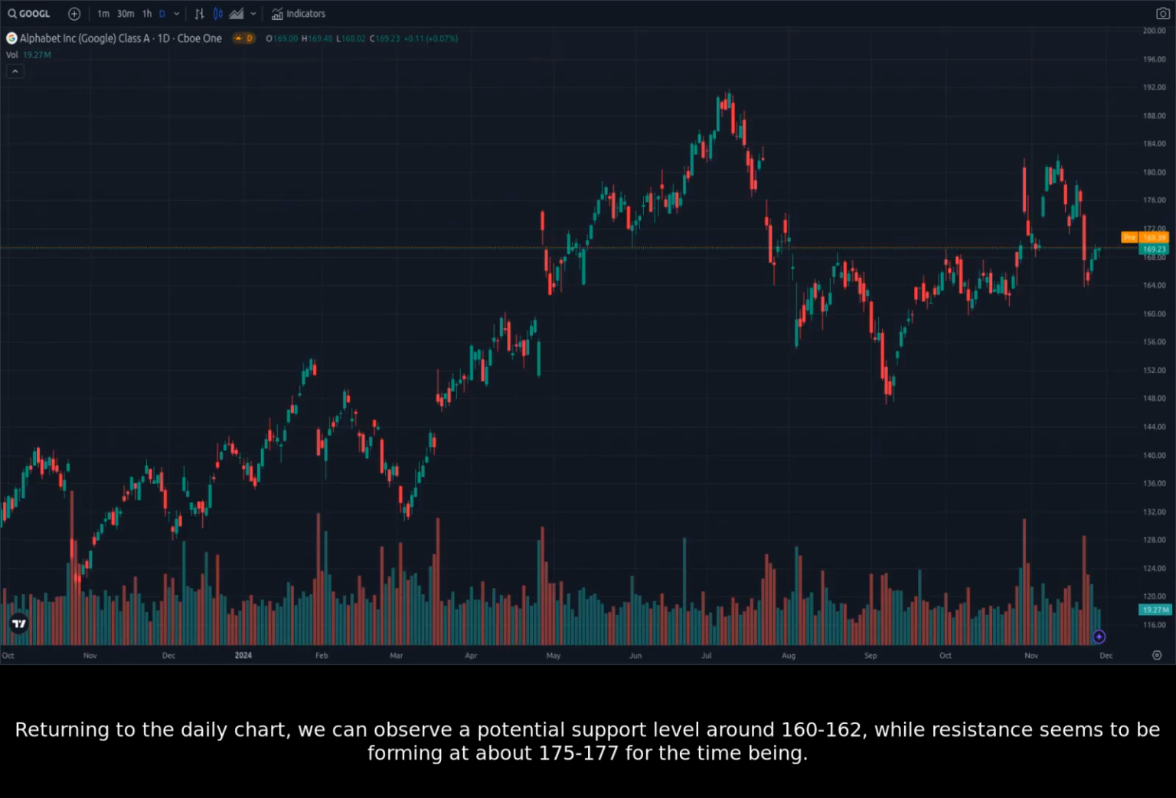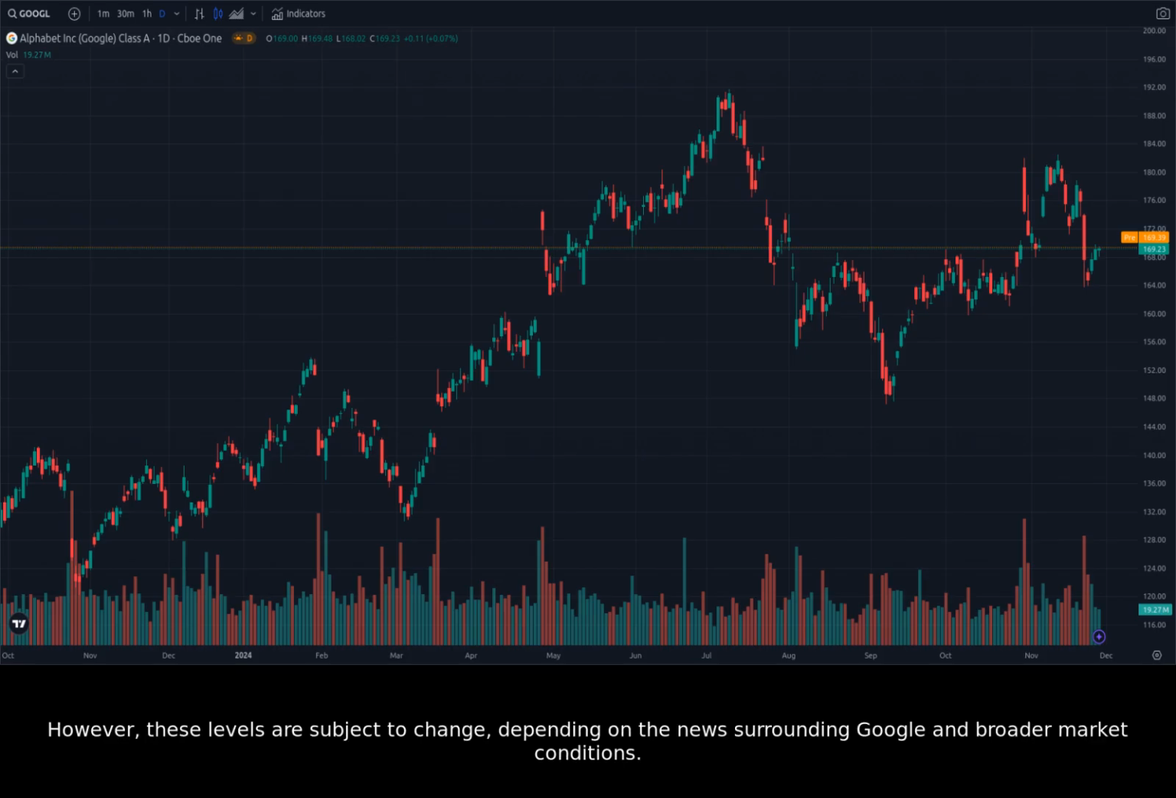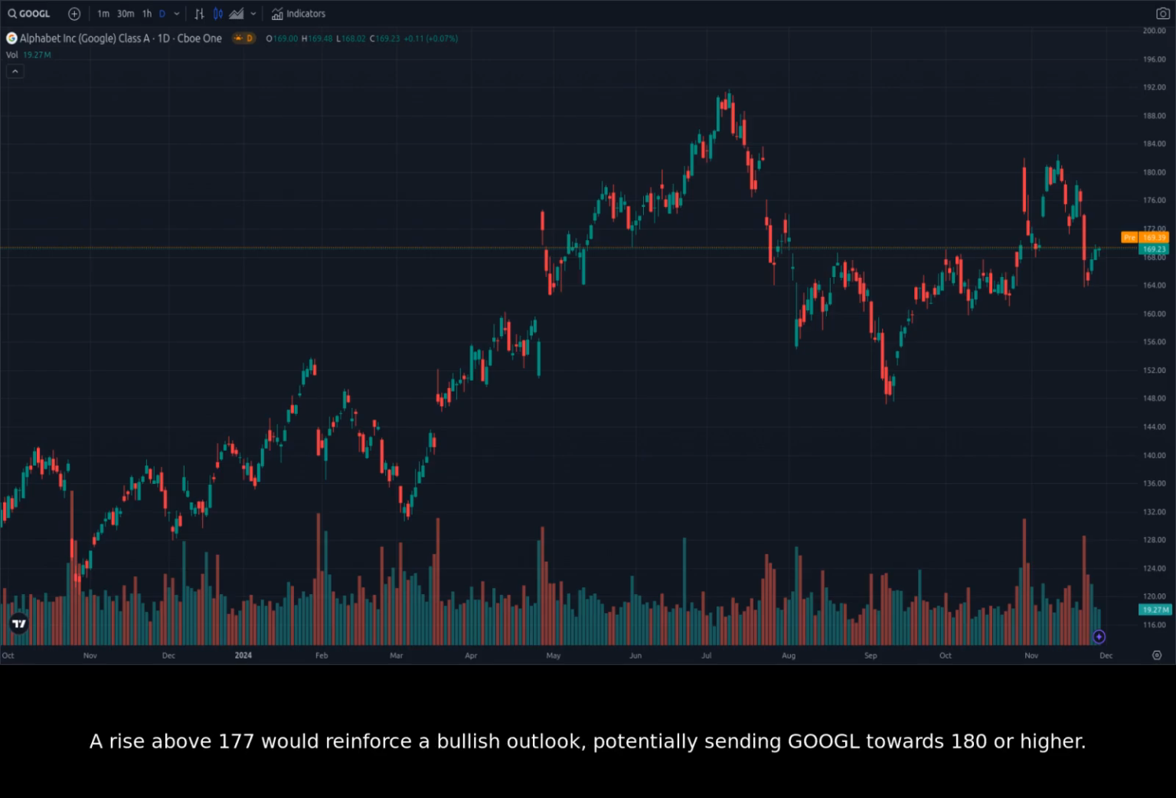Returning to the daily chart, we can observe a potential support level around 160 to 162, while resistance seems to be forming at about 175 to 177 for the time being. However, these levels are subject to change, depending on the news surrounding Google and broader market conditions. A rise above 177 would reinforce a bullish outlook, potentially sending Google towards 180 or higher. Conversely, a drop below 160 could signal a shift to bearishness.